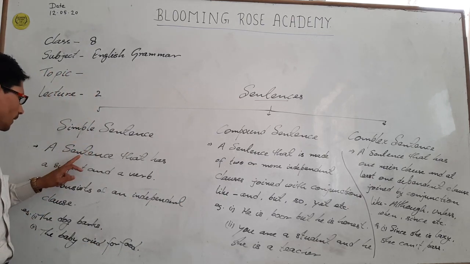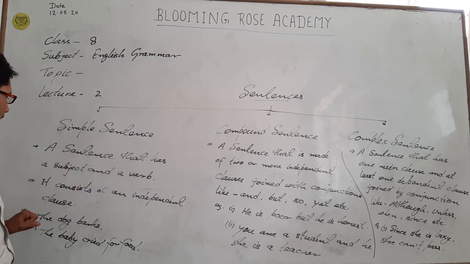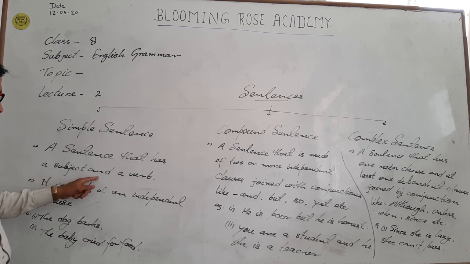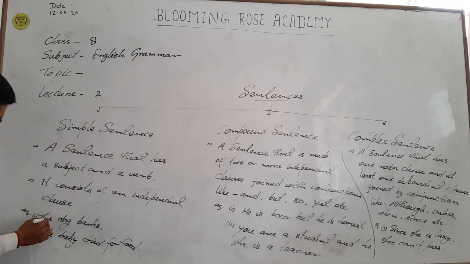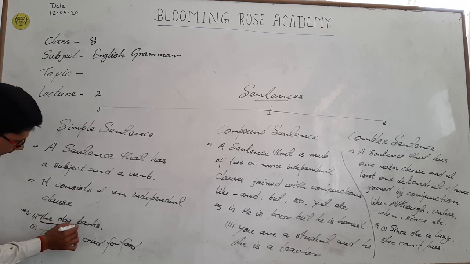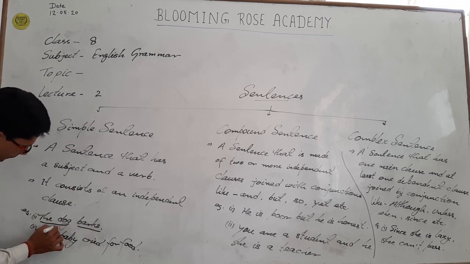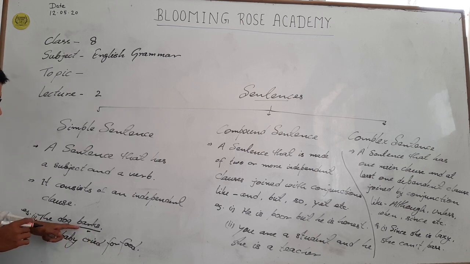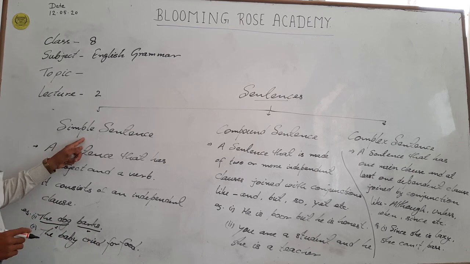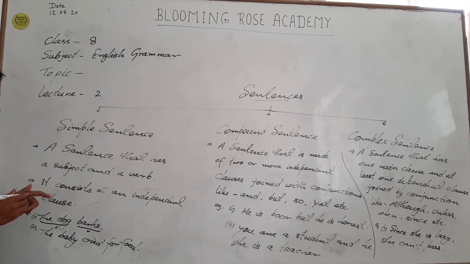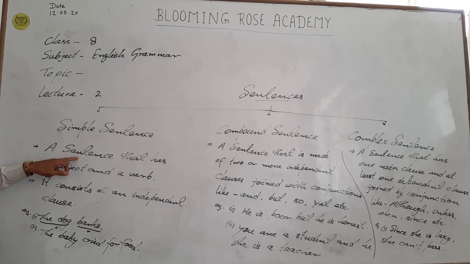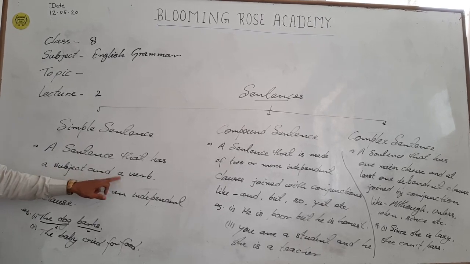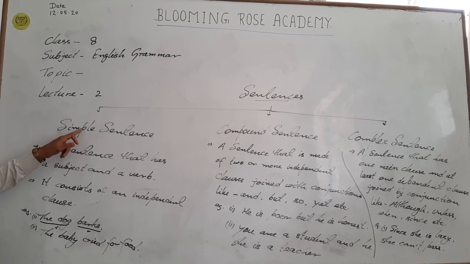Simple sentence: a sentence that has a subject and a verb, means any sentence which has only one subject and one verb. Such kind of sentences are called simple sentences. I repeat it again. A sentence that has one subject and one verb is called a simple sentence.